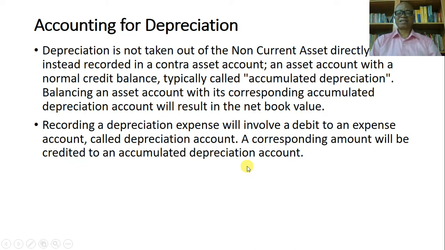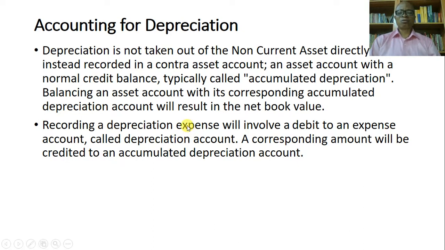Now let's go to the next phase of this lecture: accounting for depreciation. How do you account for depreciation? Put here that depreciation cost is not to be taken out of non-current asset directly. Instead a contra asset account is created. What this contra asset account is: an asset account with a normal credit balance, typically called accumulated depreciation.